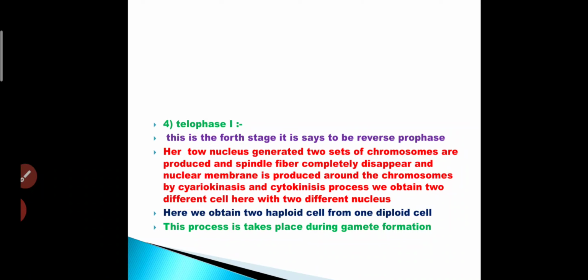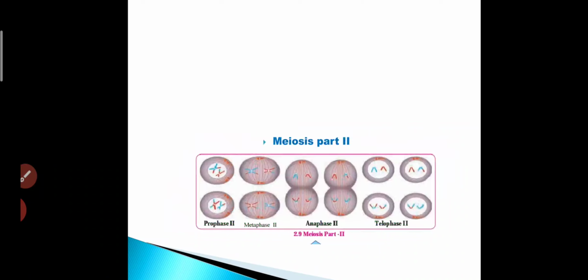By karyokinesis and cytokinesis, we obtain two different cells with two different nuclei, and we obtain two haploid cells from one diploid cell. This process takes place during gamete formation.